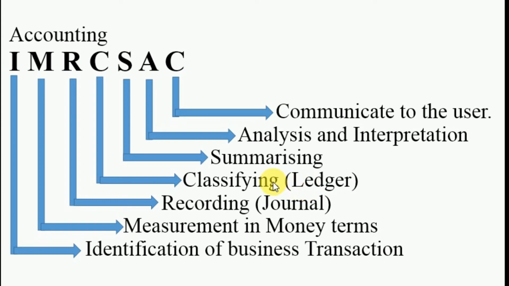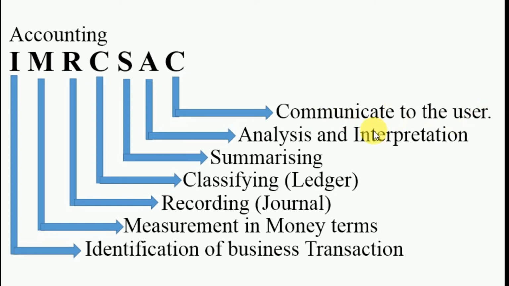Okay. After the classification of our business transactions, there is summarizing of those business transactions. After the summarizing, we will analyze or interpret our business activities or the recording of our business transactions, and on the basis of analysis and interpretation, we will communicate with the users of accounting.